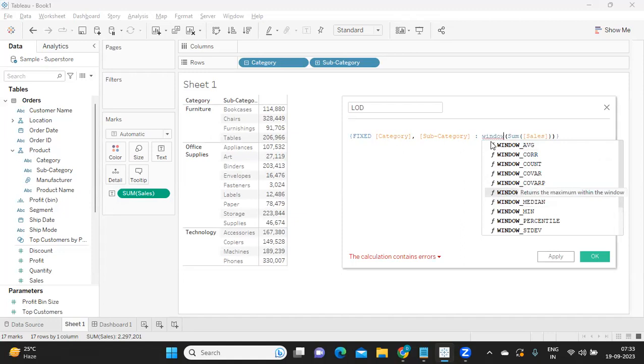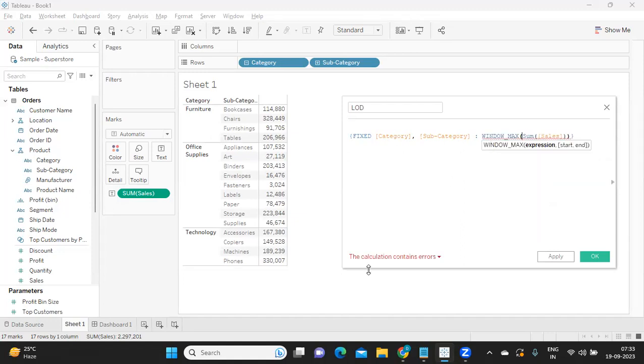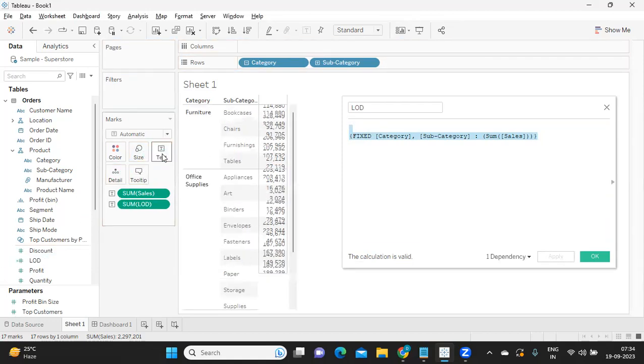I think many of us don't know about this. Level of detail expressions cannot contain table calculations or attribute functions, or ATTR functions. That is why when you are using a window max function, it is not accepting the logic. Otherwise, it should work and bring in your sum of sales for each category and each subcategory. So click on apply and I can bring it into the view. It should give us the same results technically, because it is also at a subcategory level.